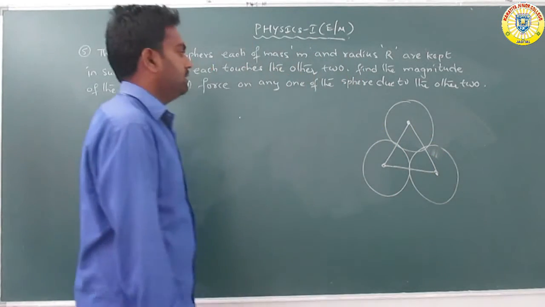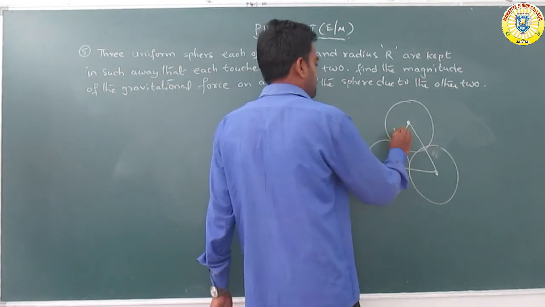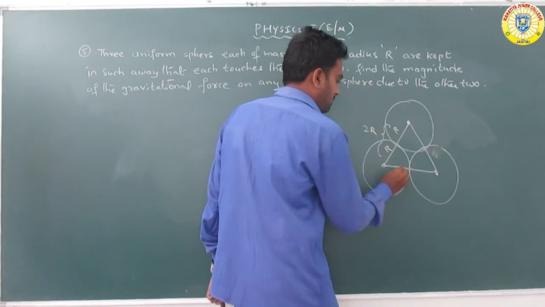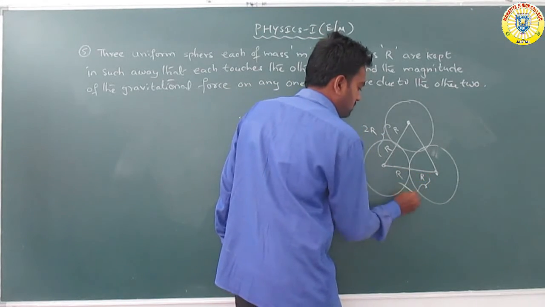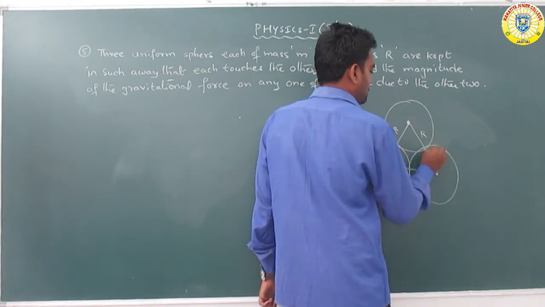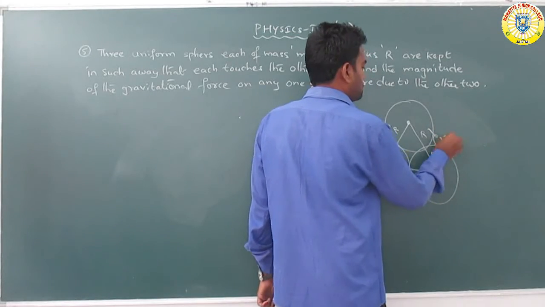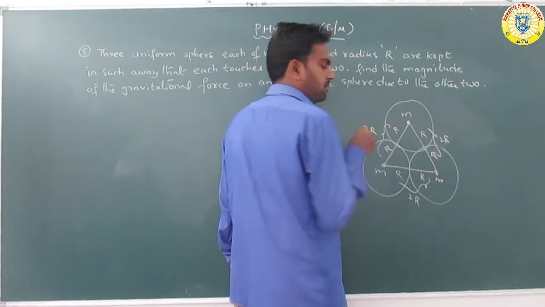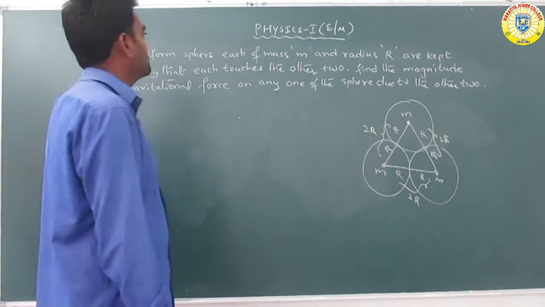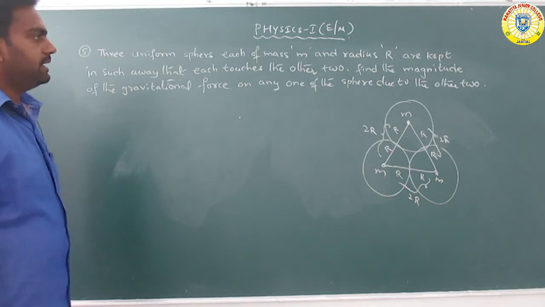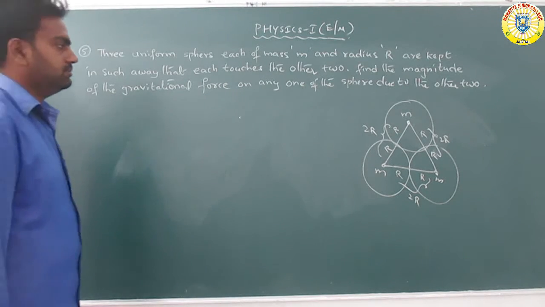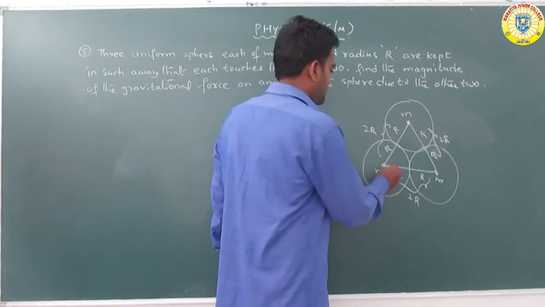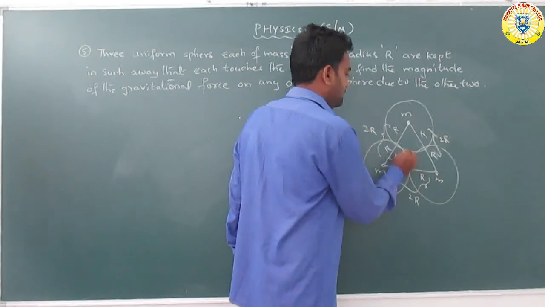Okay, the radius is taken as R, so the distance between centres is 2R, and the mass is m because these are uniform spheres, each of mass m and radius R. Since they are uniform spheres, the angle theta is equal to 60 degrees.